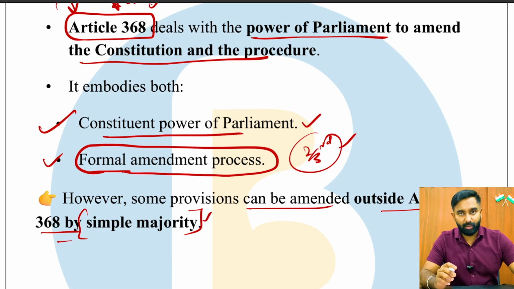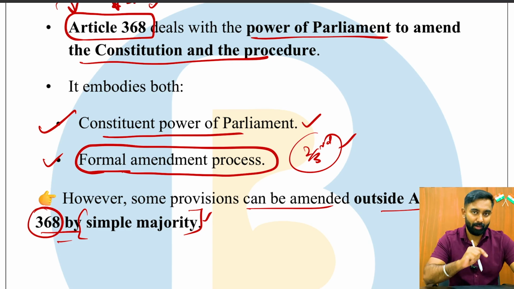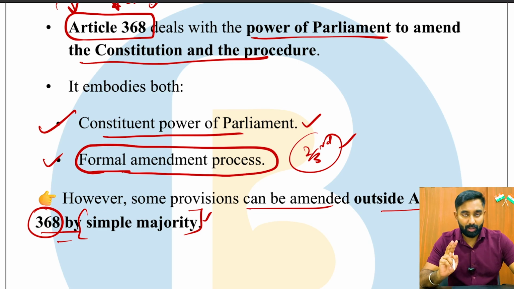For example, addition of new states, or having to speak English in the proceedings in the Parliament. So there are a few things which can be amended through simple majority, and those are not covered under Article 368. Also very important to keep in mind, Article 368 only talks about 2 important majorities. One is amendments through special majority, and another through state ratification.